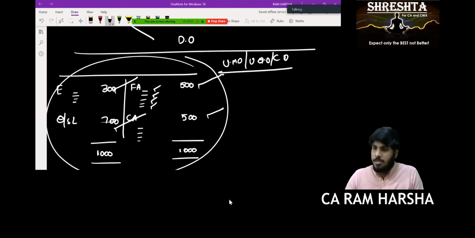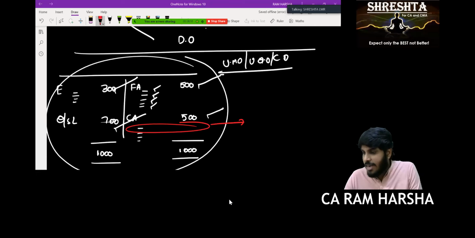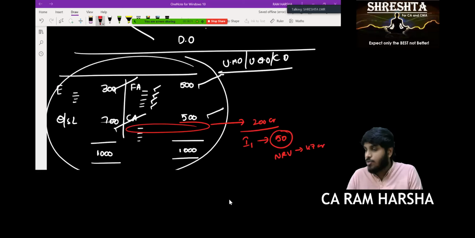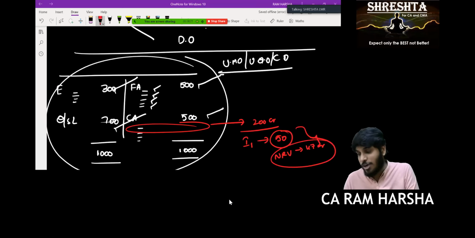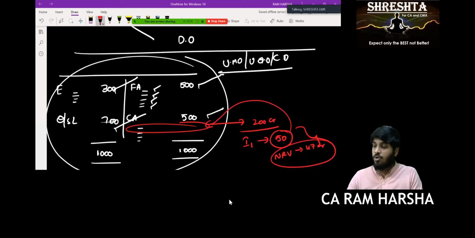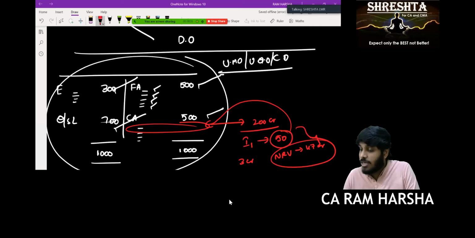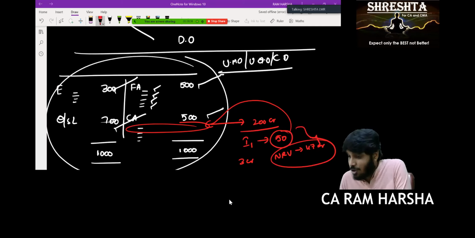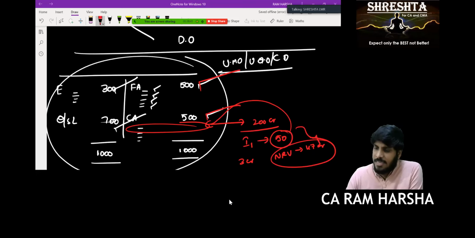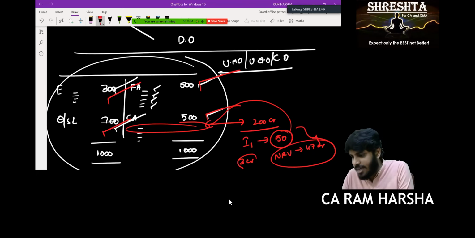Unmodified. Suppose Sandhya, in current assets, inventory value is 200 crores. Out of inventory, one item of inventory value is 50 crores. Out of that 50 crores, its NRV value is 47 crore. Whichever is lower means what valuation should be done? 47 crore. But company showed 50 crores only. Now there is a mistake of 3 crores. Remaining fixed asset is correct, current asset is correct, equity is correct, liability, everything else is correct. Only 3 crore mistake is there.